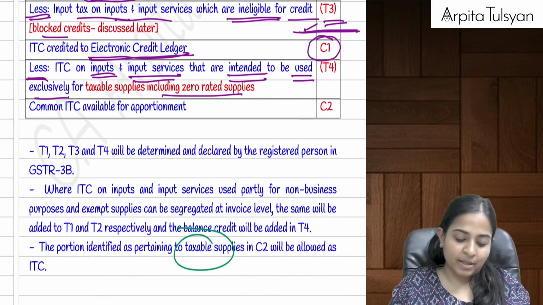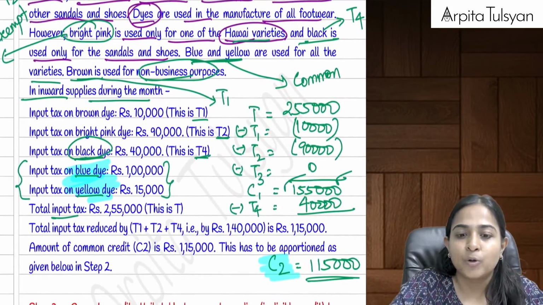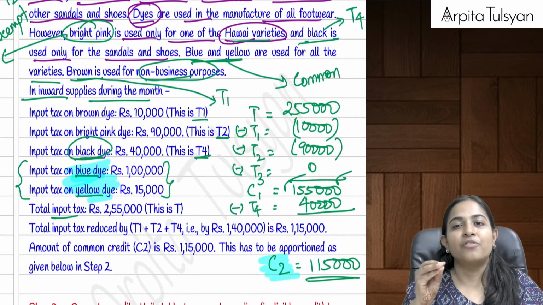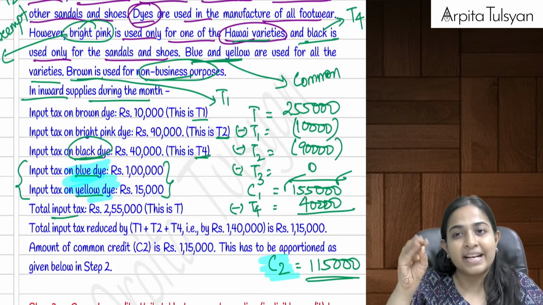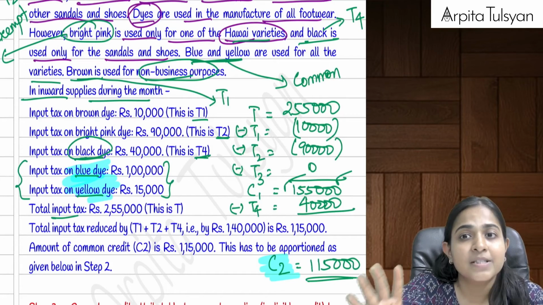Now what are we supposed to do with this C2? Out of this common credit C2, can I say we will have to reverse some amount which goes for exempt supplies and which goes for personal purpose?